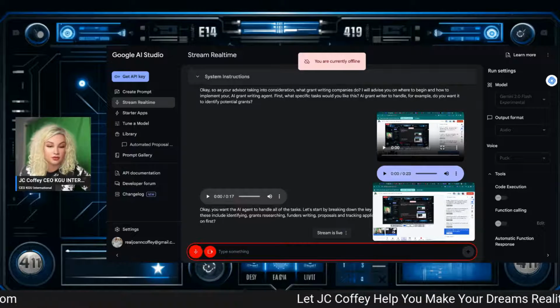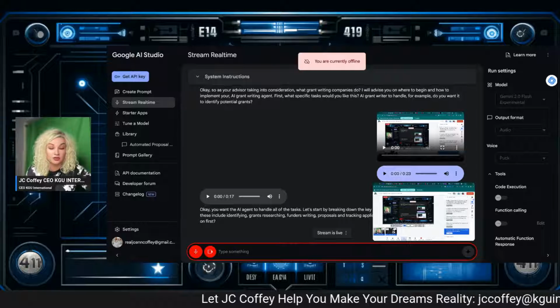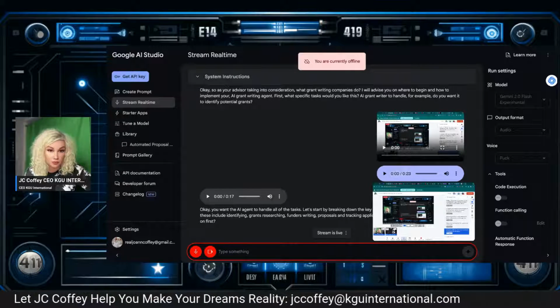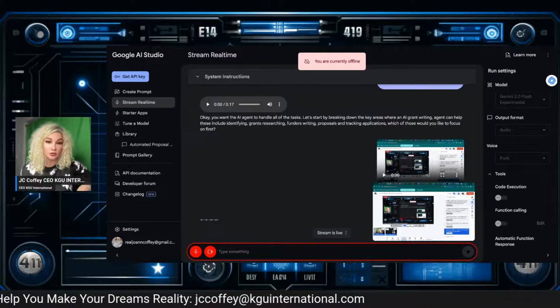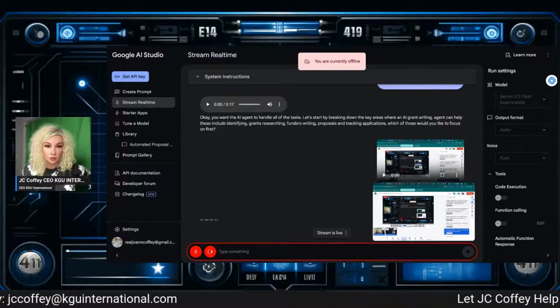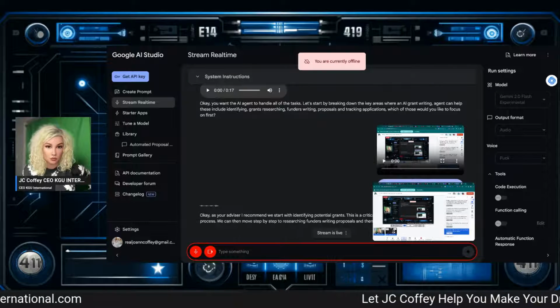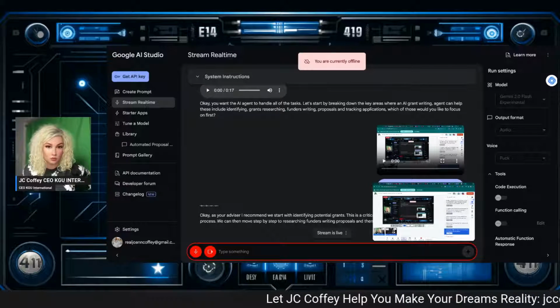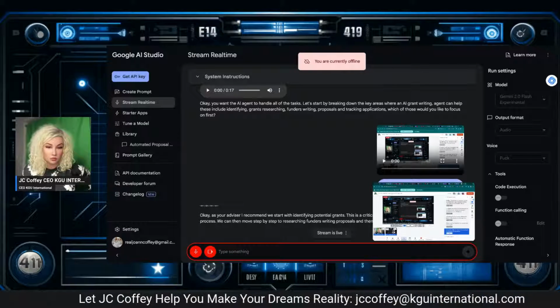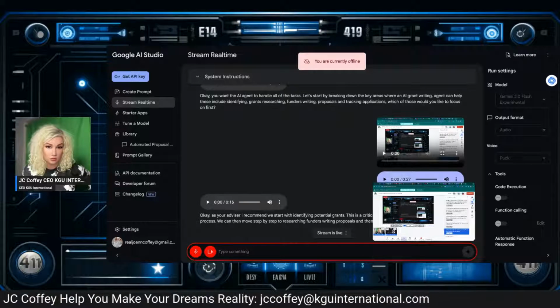As my advisor, you instruct me which one will be the most efficient and then take it from there step by step. Okay, as your advisor, I recommend we start with identifying potential grants. This is a critical first step that informs the rest of the process. We can then move step by step to researching funders, writing proposals, and then tracking applications. Does that sound good? Sounds great.